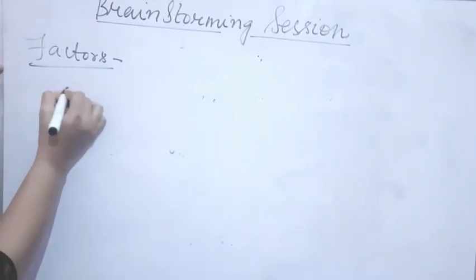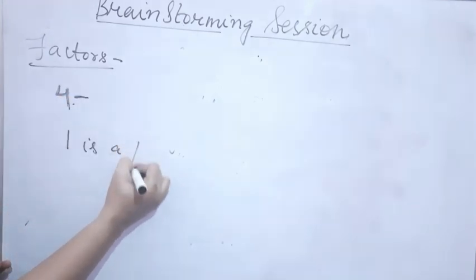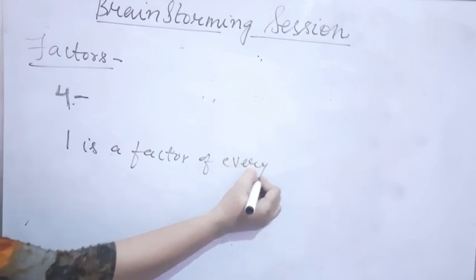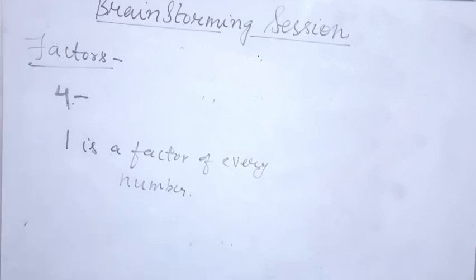Now if I ask you to write the factors of the number 4, that means 4 is divisible by which numbers? So the factors of 4. 1 is a factor of every number. This is also an important point. 1 is a factor of every number. So if you want, you can note this down also in your maths classwork copy.